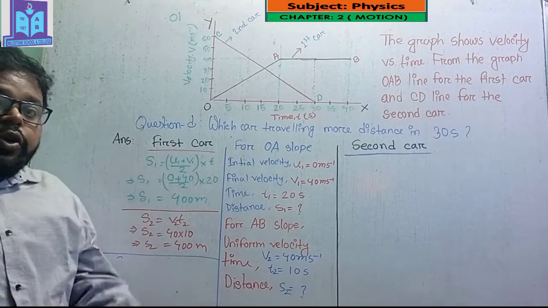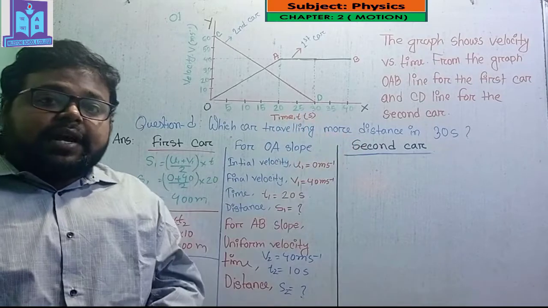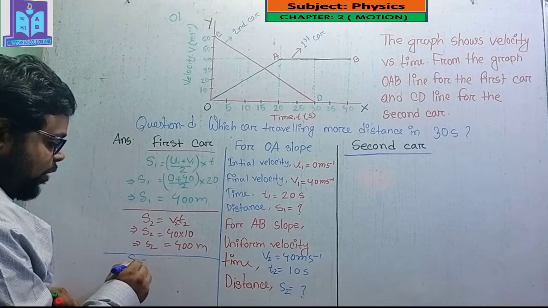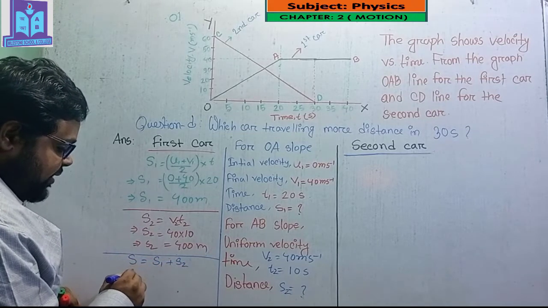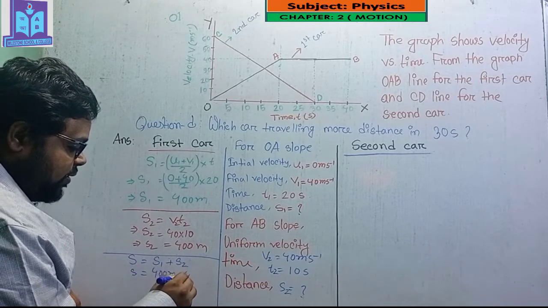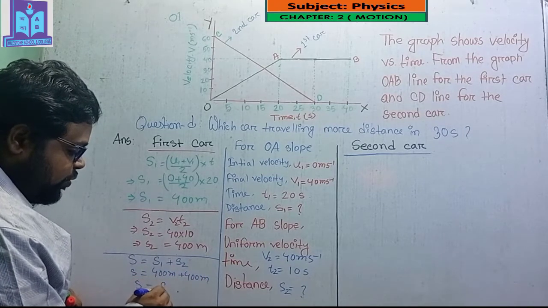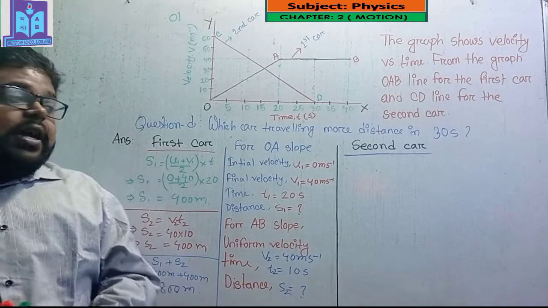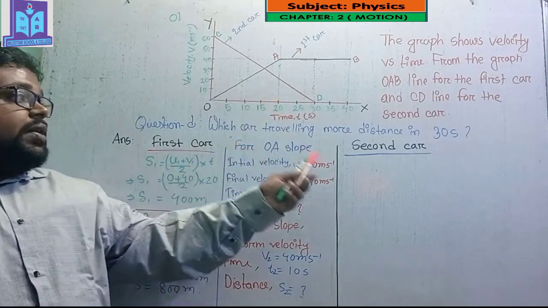So the distance which is traveled by the first car in the first 30 seconds, s equals s1 plus s2, that means s equals 400 meter plus 400 meter, that means equals 800 meter. I hope you understand how we can find out the total traveling distance for the first car in 30 seconds.